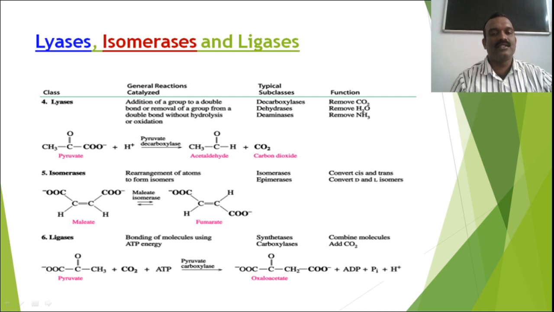Sixth one, ligases. These are the enzymes responsible for attachment of groups. For example, pyruvate carboxylase is an enzyme which is responsible for conversion of pyruvate into oxaloacetate.